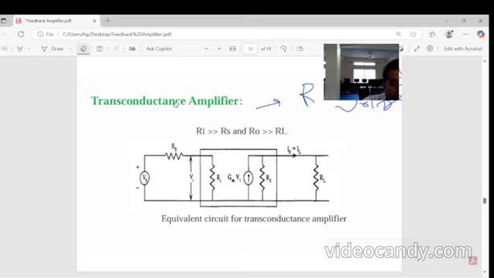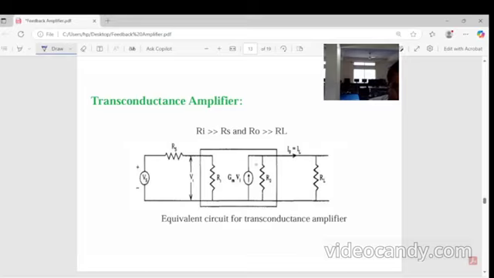Next R0. R0 is a load resistance. In case of load resistance, this is a transconductance. At the output terminal, current is there.